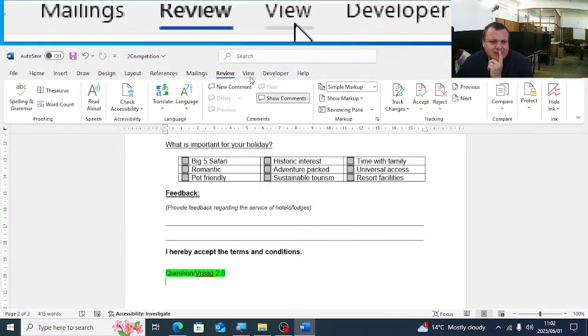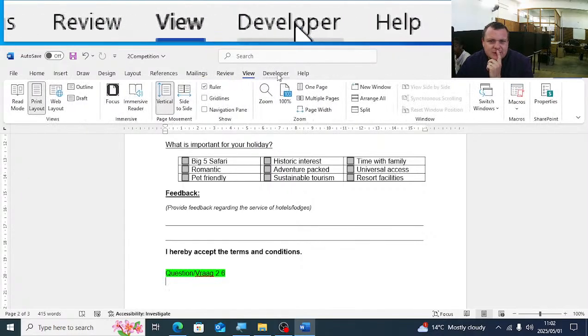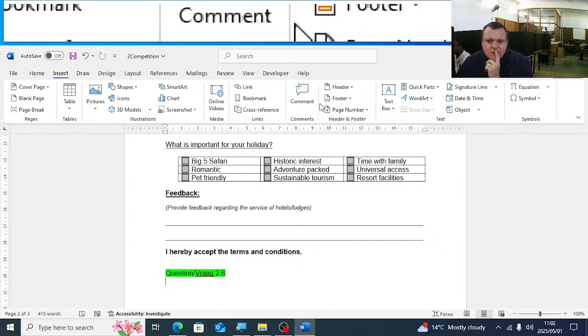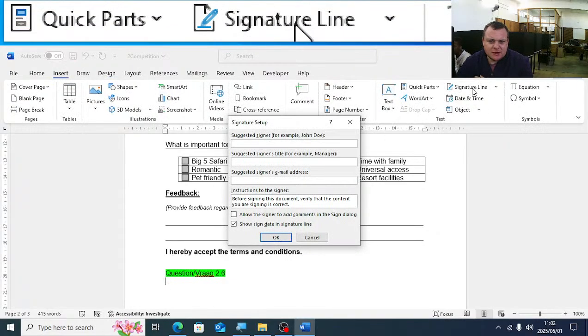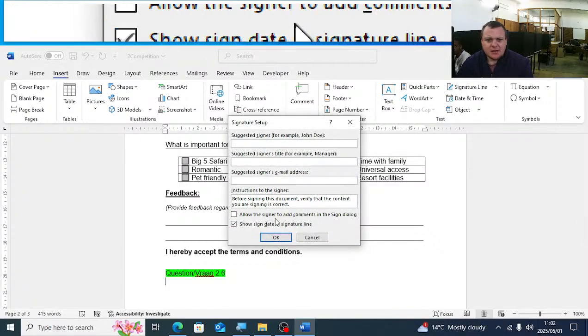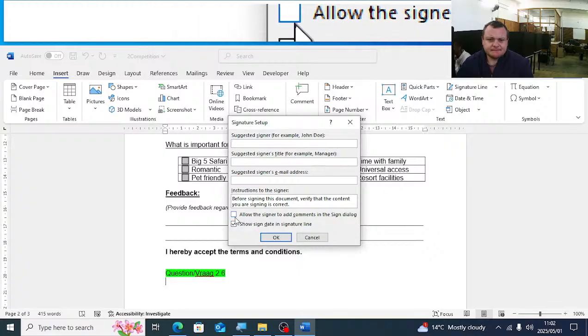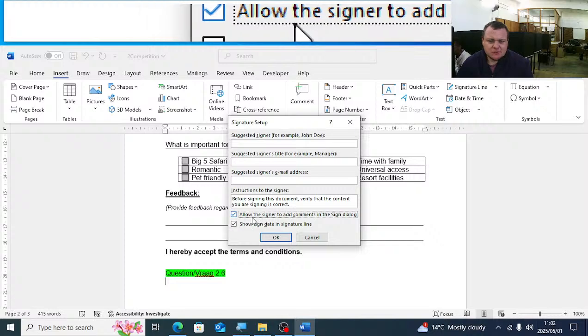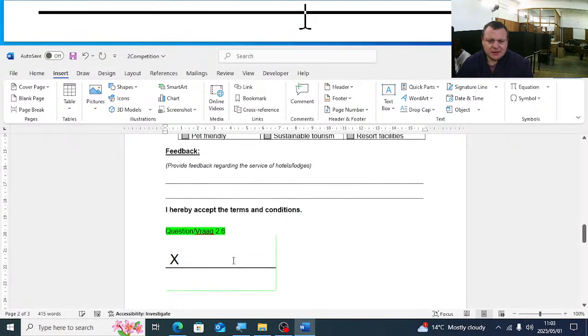Now I can't find it. Insert. There's the signature line. Right, so it's on the insert tab, signature line, and then you also tick there, allow the signer to add comments.